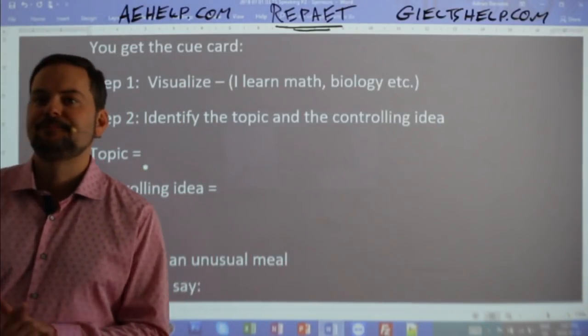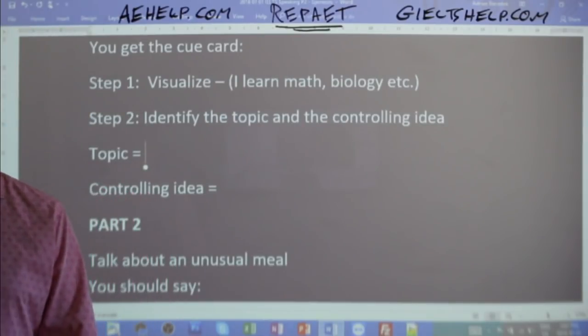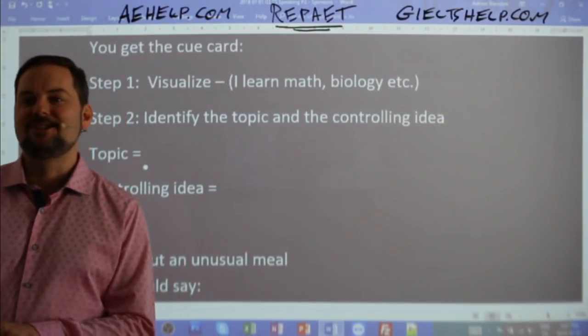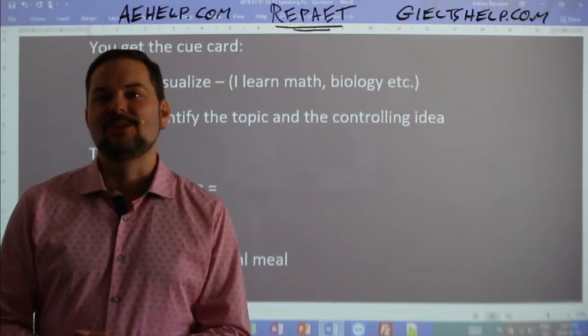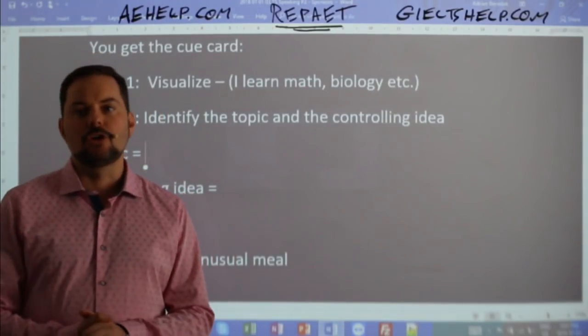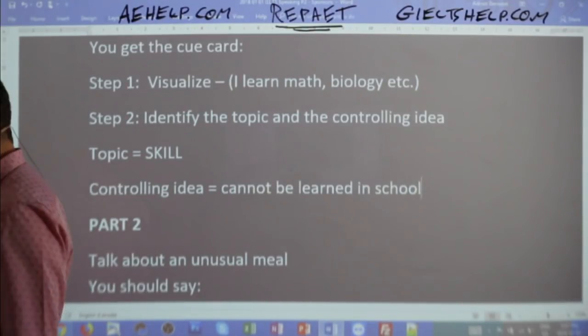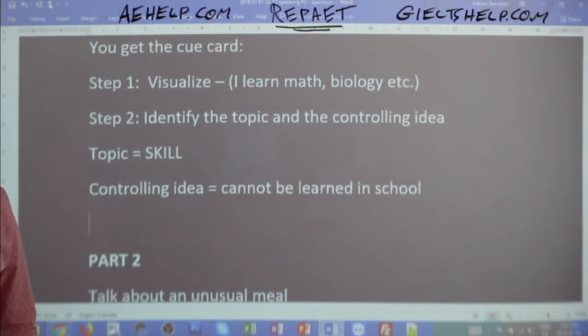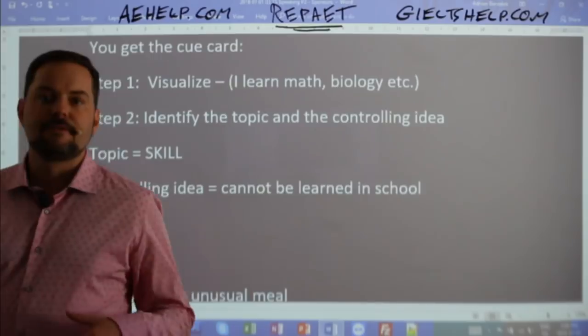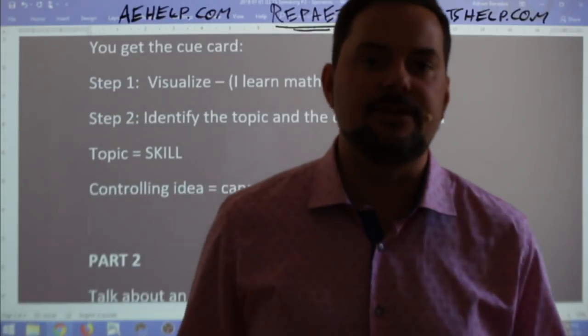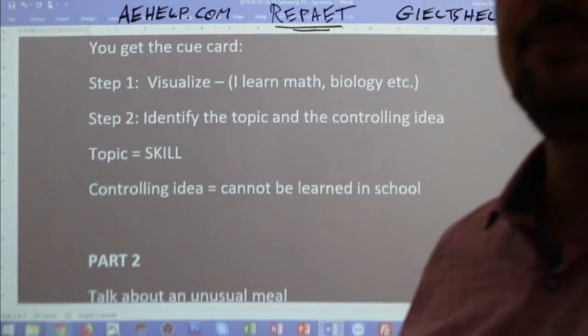Baljeet, Mohammed? Hopefully, we'll have Manisha jump in as well, since this was her question. So, what's the topic? The topic is a skill, Mohammed, so you're close. Yeah, it's a skill. We're talking about a skill. And the controlling idea is cannot be learned in school. Okay? Now, let's think about the object here as well. So let's think about school. If I were sitting the IELTS exam and I got this question, one of the first really important steps would be to think about that word school.